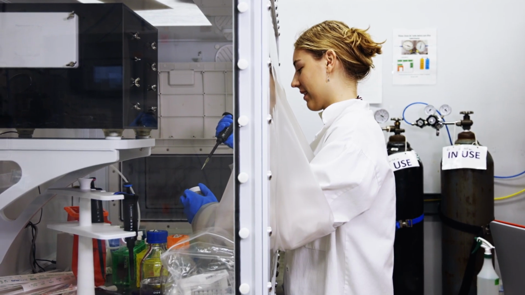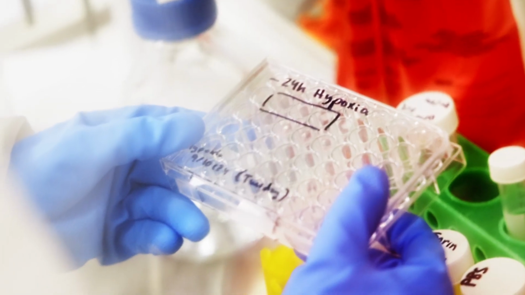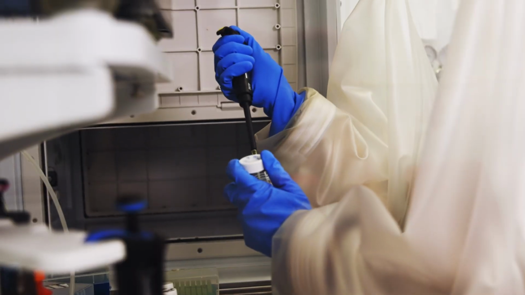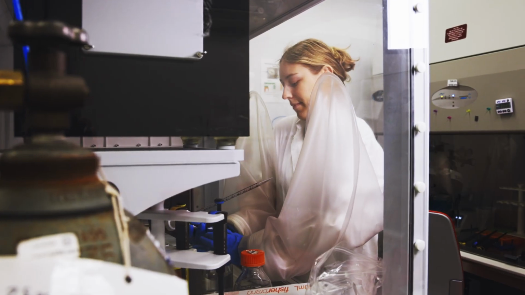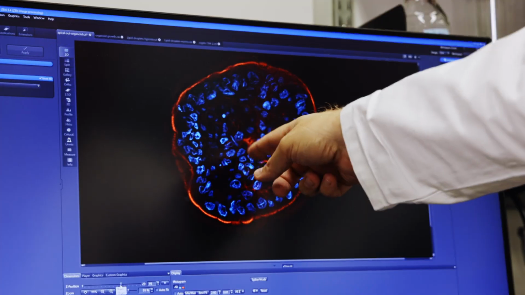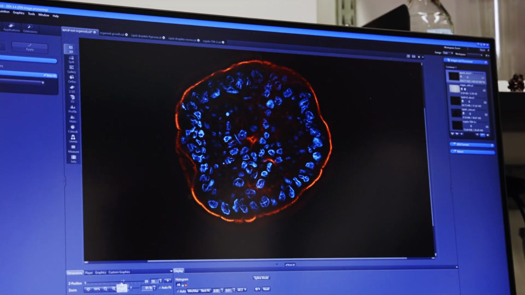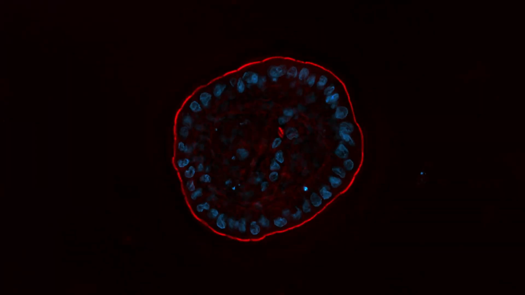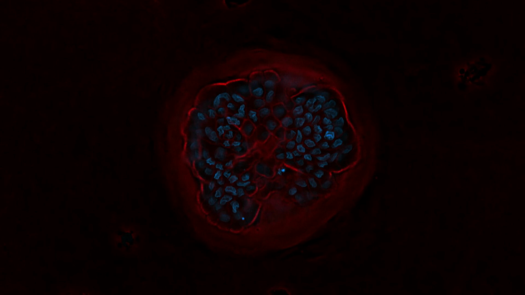We use a lot of different techniques to take that hypoxic environment and bring it to cell culture. So we have a glove box, which is able to maintain our cells at 1% oxygen. And we also use a microscope, which allows us to do live cell studies of cells in low oxygen. So we can really see how that natural environment is being replicated in a cell culture model.